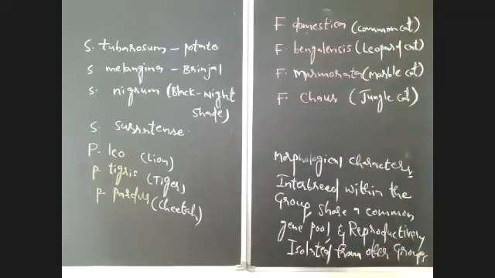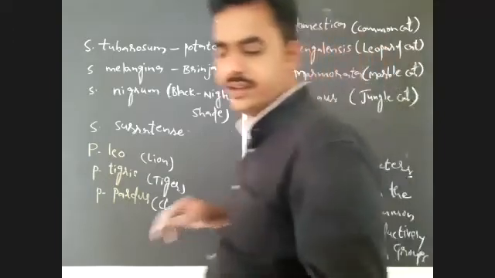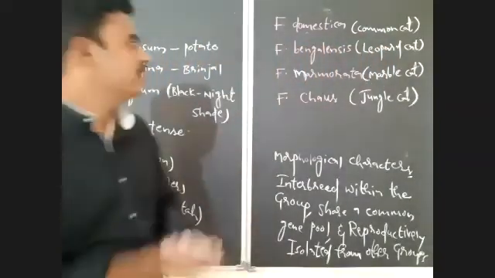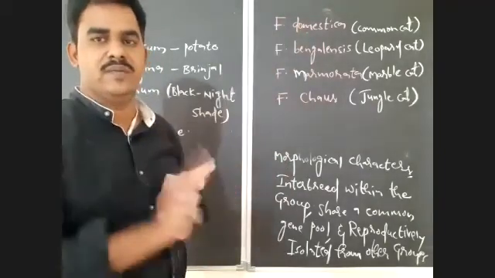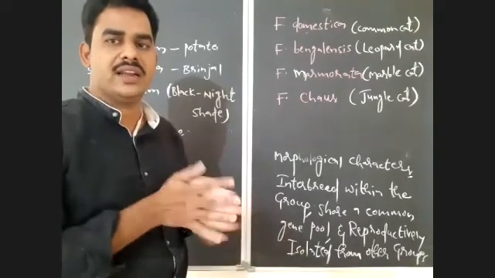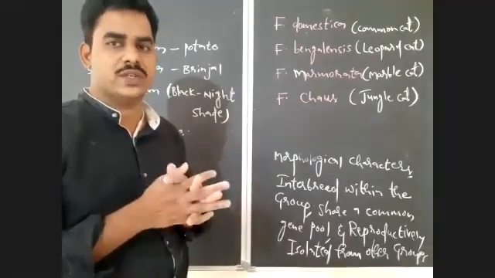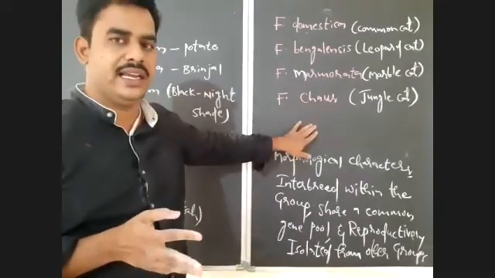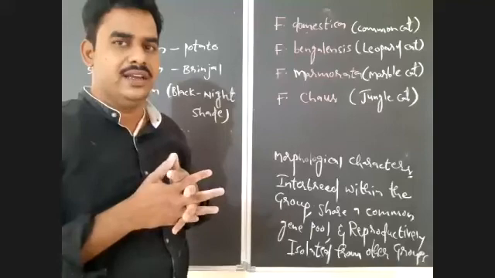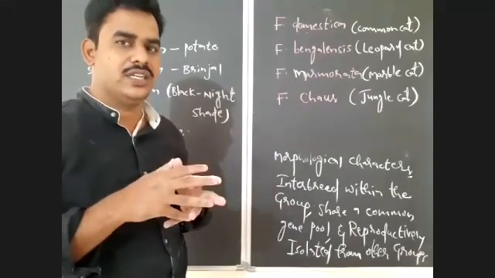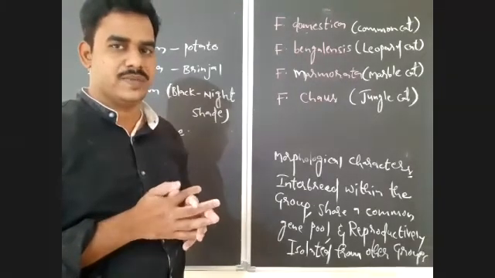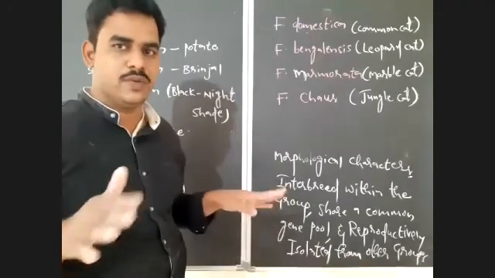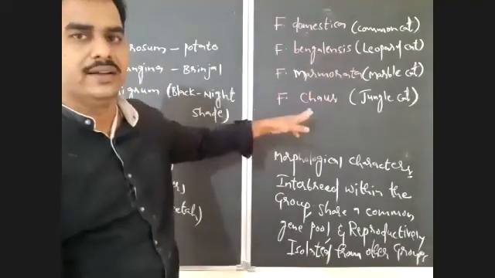Like that, some species you should notice here. There are different examples I gave you. Domestica is one species, bengalensis is one species, marmorata is one species, chaus is one species. But all have similarity in morphology and evolutionary history, and in their morphological and anatomical features, but they are reproductively isolated, so they belong to different species.